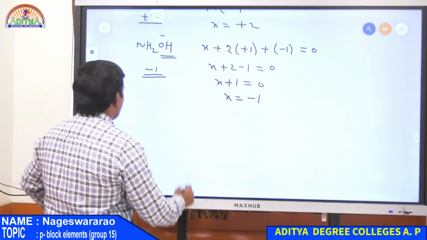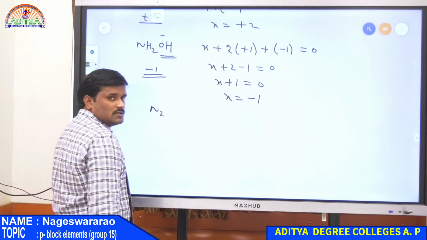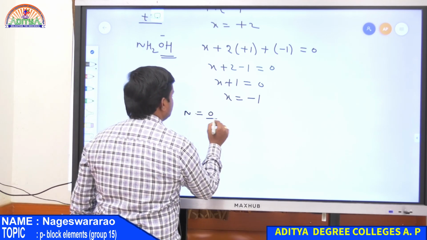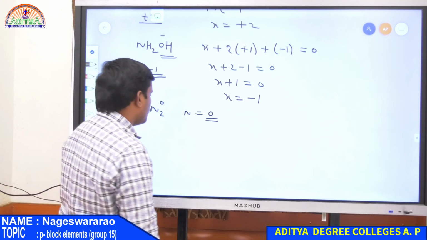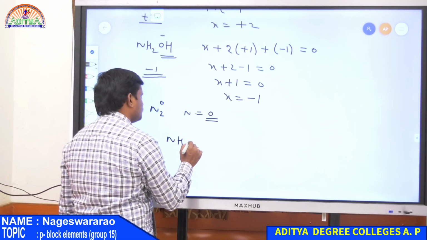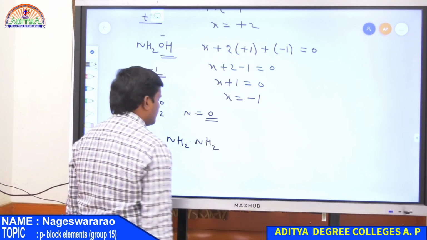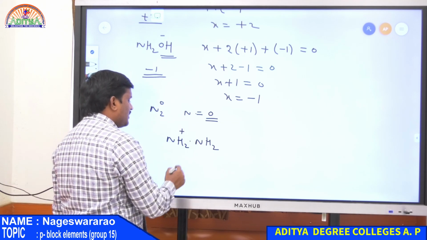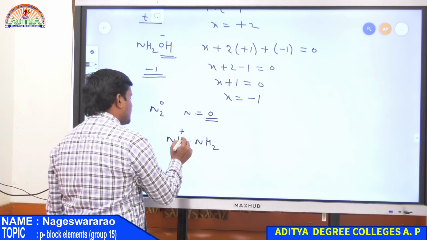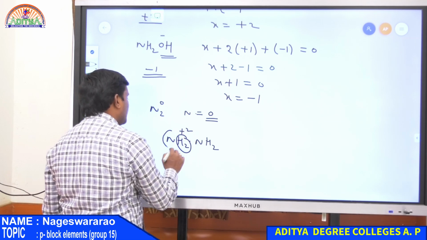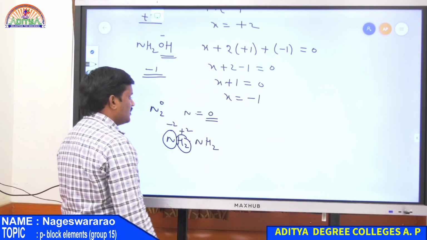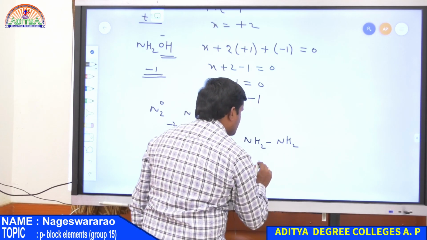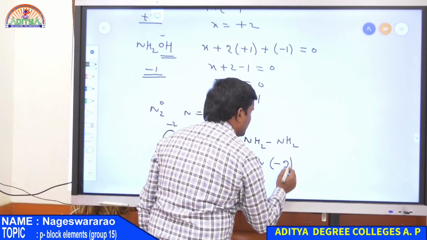And in the case of nitrogen molecule, that is N2, it is 0, that is nitrogen exhibits a 0 oxidation state. And one more example, NH2, NH2. In this case, hydrogen has a +1 oxidation state, there are 2 hydrogen atoms, therefore the total charge on hydrogen is +2. Therefore, nitrogen exhibits a -2 oxidation state in the case of NH2, NH2.